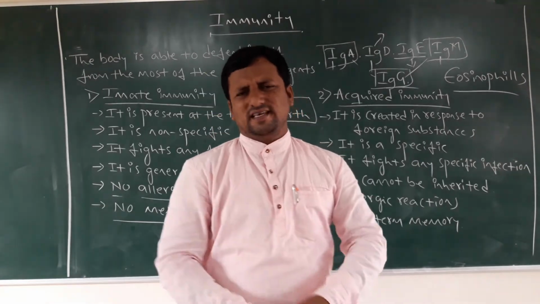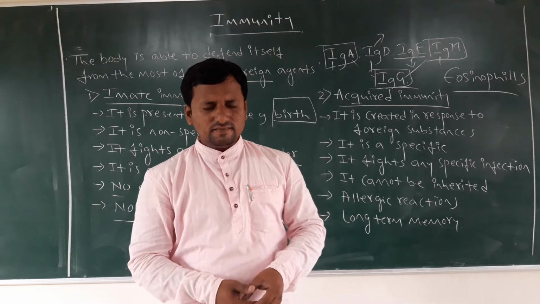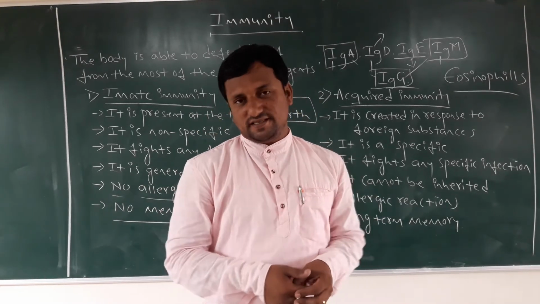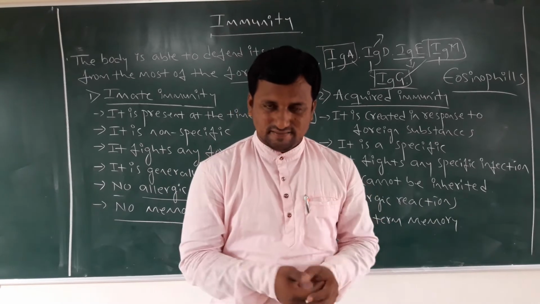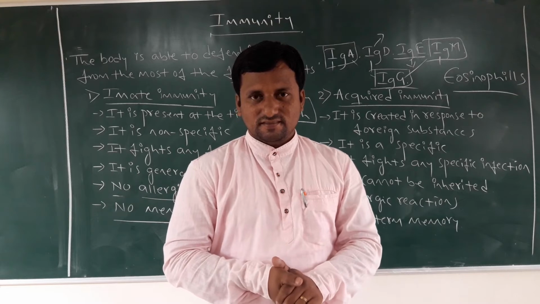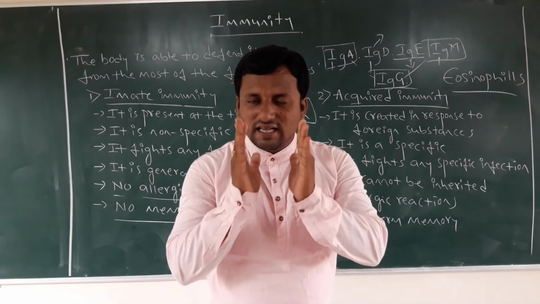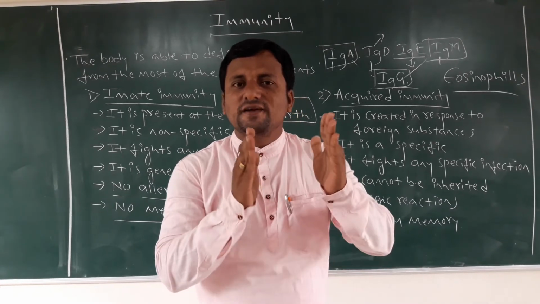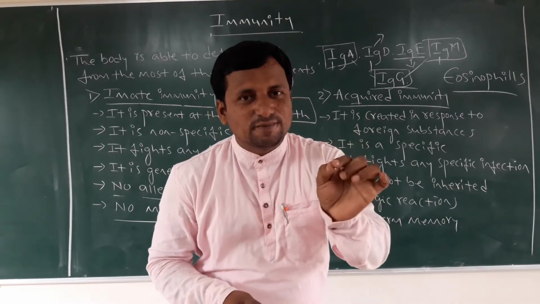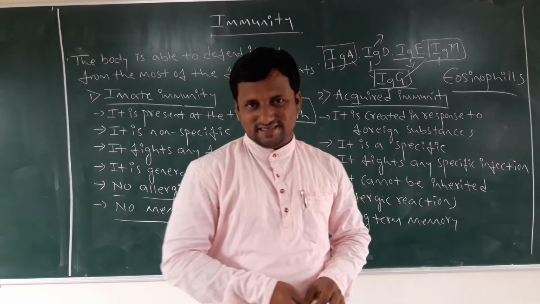The best examples here are antibiotic tablets or any drugs. If I am suffering from fever, I immediately go to the doctor. Based on the doctor's prescription, we take tablets.